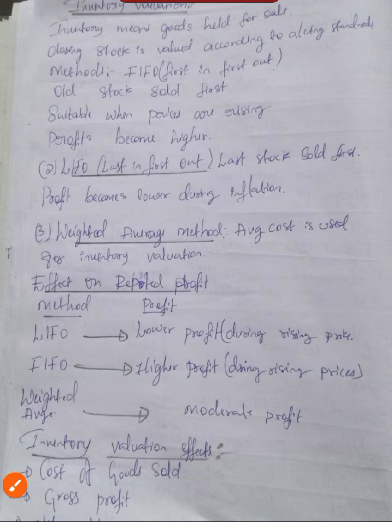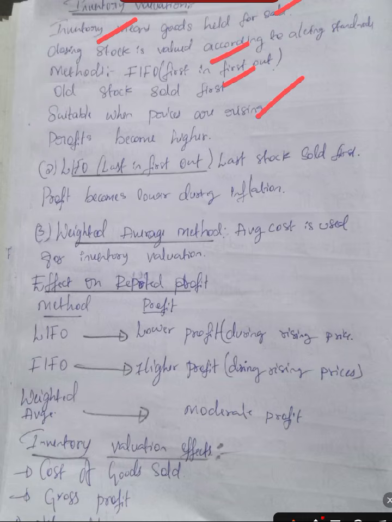Is that clear? Now, let's discuss inventory valuation. What is this inventory valuation? Inventory means the goods held for sale. Closing stock is valued according to accounting standards. Methods: what methods will we use? FIFO, first in first out. Old stock sold first. Suitable when prices are rising. Profits become higher. This we will call inventory valuation.